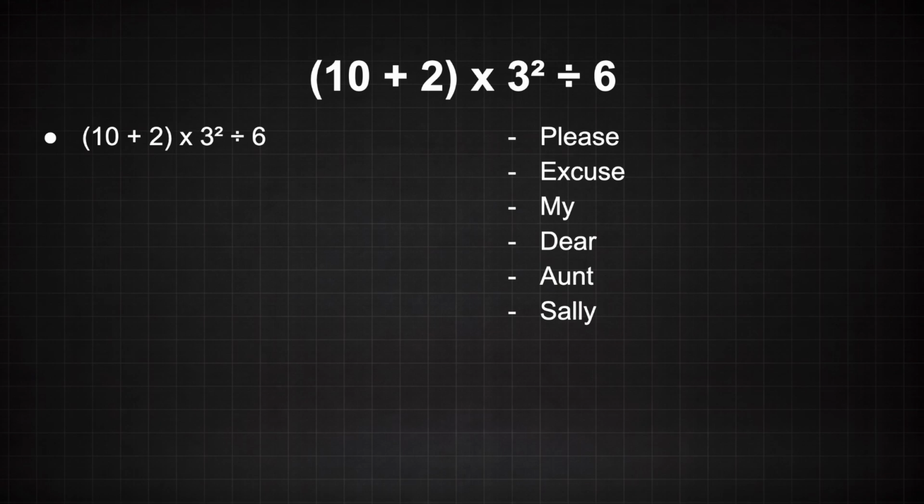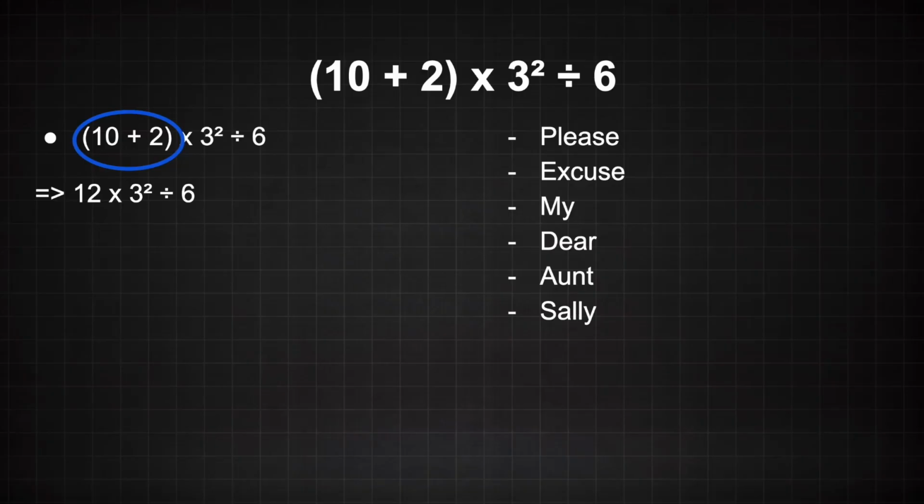The fourth problem is 10 plus 2 in parentheses times 3 to the power of 2 divided by 6. Now the problems are starting to look a bit more difficult. But do not fret, for PEMDAS will have us set. According to PEMDAS, we solve for whatever is in the parentheses first. Okay, 10 plus 2 is equal to 12. We bring down the 12, then the times 3 to the power of 2, and finally, the division operator along with the 6.